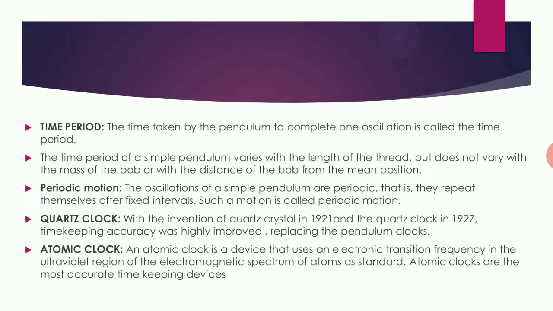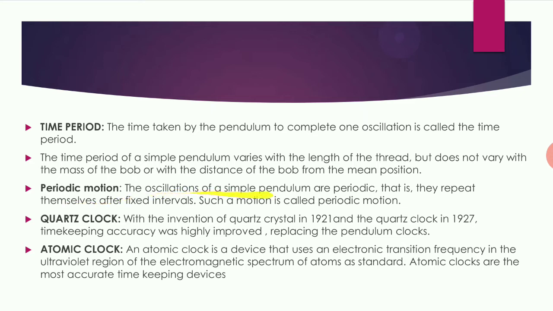Time period. The time taken by a pendulum to complete one oscillation is called the time period. How much time it has taken, that is called the time period. The time period of a simple pendulum varies with the length of the thread. So the time period depends upon the length of the thread, but it does not vary with the mass of the bob or with the distance from the mean position. It depends only on the length, not upon the mass nor upon the distance.